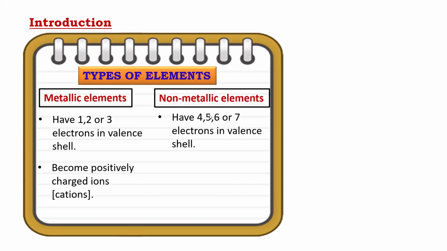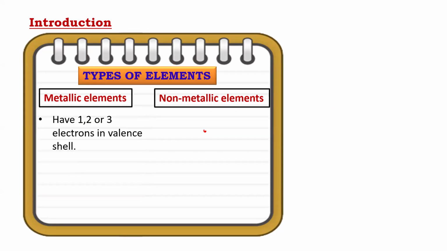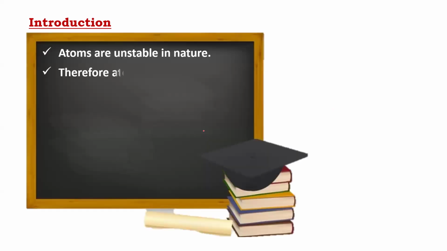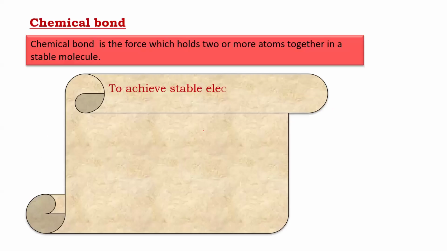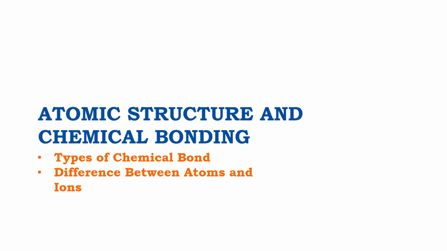Look, beta, metal and non-metal. Who are metals, beta? Anyone which has 3 or less than 3 electrons in their outermost orbit. Sodium, magnesium, aluminium. Non-metals are fluorine, chlorine, oxygen, and these. So they will gain electrons. So now let us do it. Everybody wants to become like a noble gas. Right? So every element wants to attain the electronic configuration of the nearest noble gas. So there will be what? Electron transfer or sharing. So we are doing transfer of electron first.